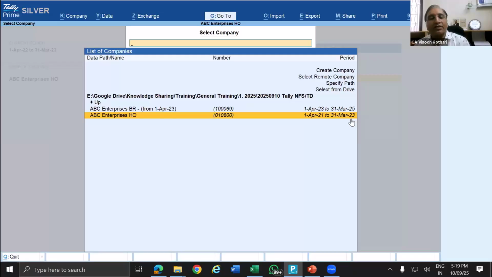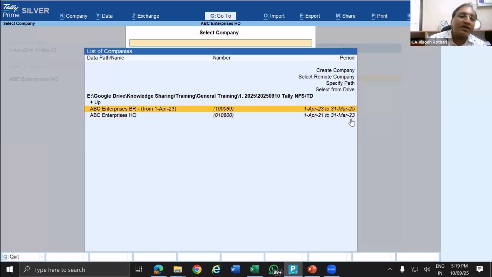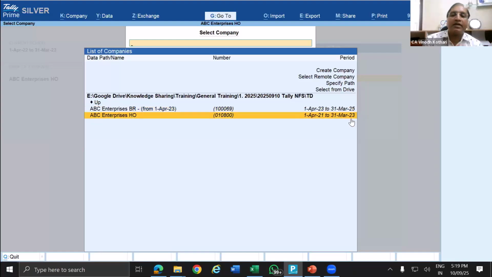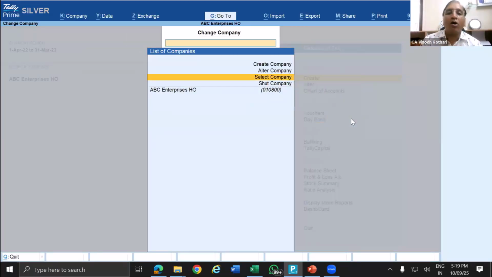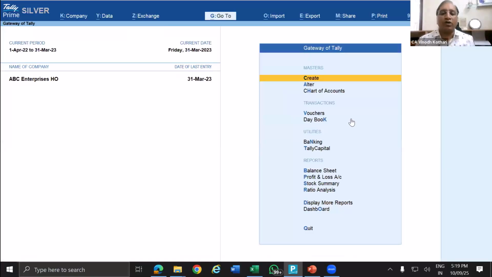Now assume a separate company where there are two different data, that is two different companies. For financial year 21-22, separate Tally. For financial year 22-23, separate Tally. Both methods, you can export the data to XML format. So no need to worry in this. Both the methods are possible. How to select the method, that I will show you now.